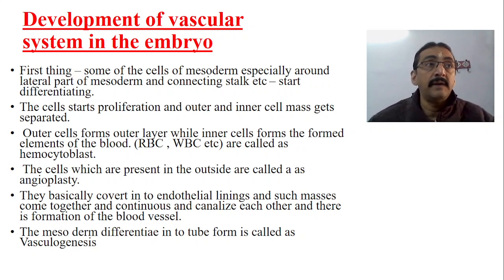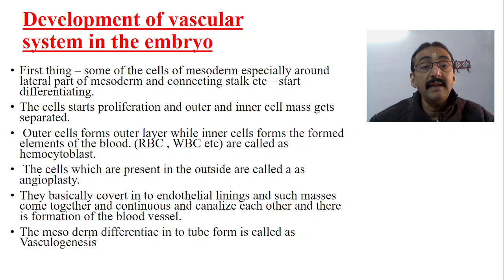From the inner cells there is formation of the different elements of the blood, and these cells are also called hemocytoblasts. The cells which are present in the outside are called angioplastic cells. Now it is clear from the name itself. These angioplastic cells will go and form the future vascular system, whereas the hemocytoblast cells will go and form the elements of the blood, like RBC, WBC, platelets, etc. They form the stem cell for the formation of these.